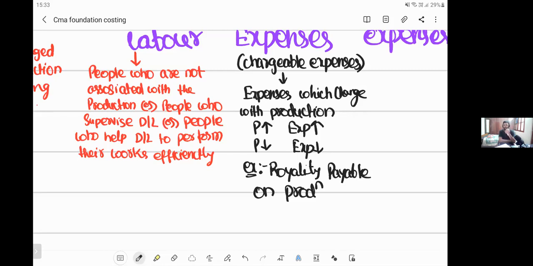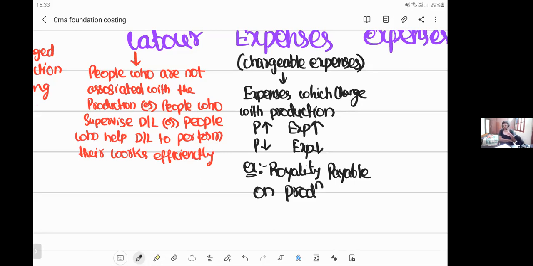Now, that person is not your worker, right? He's the owner, he's not your worker. He has no relation with you. You asked for his books, and he gave you the copyright for printing them. He has no association with your organization. He is not the workforce of your organization. So the more production you make, the more amount you give him. The less production you make, the less amount you pay him. That is called royalty. Royalty is generally paid when you take some right of production of something. So royalty payable on production. Next, hire charges.